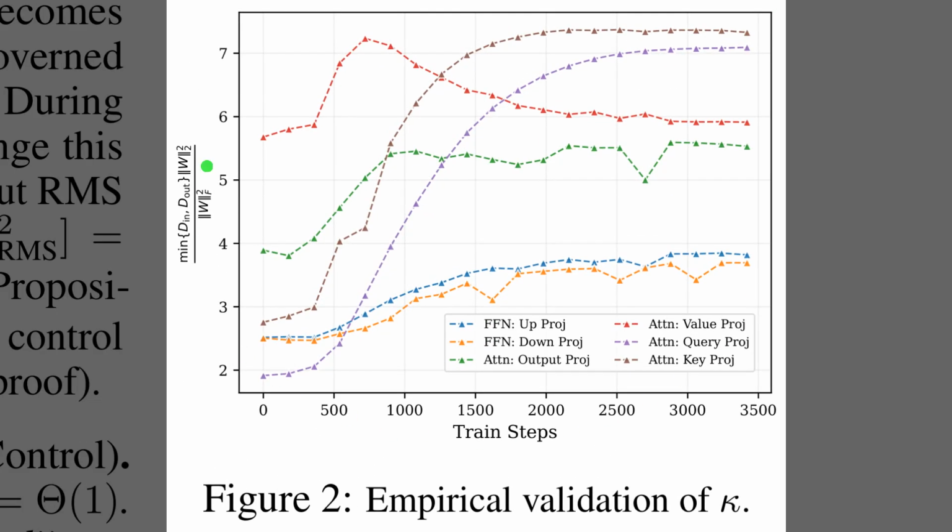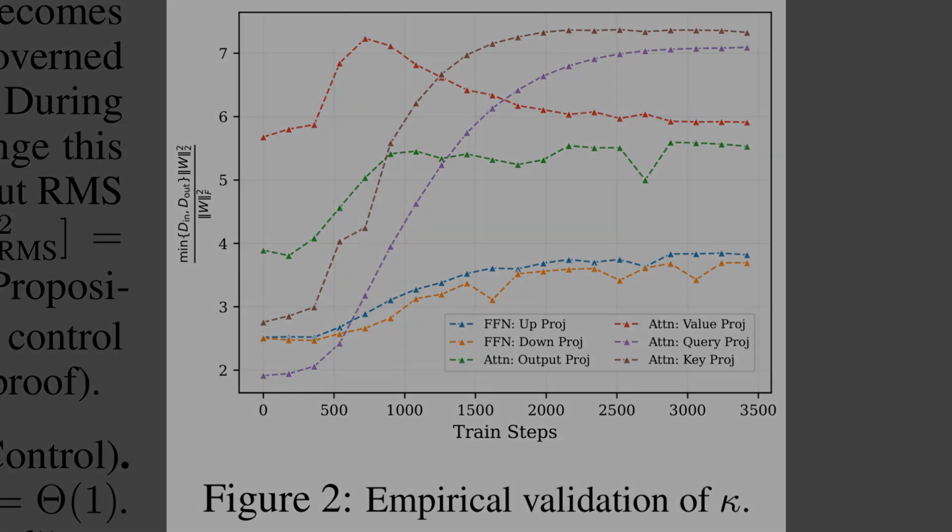That previous plot showed why worst-case bounds fail. To find a better approach, Figure 2 tracks a structural constant called kappa across different network layers. This metric essentially measures the stable rank of the weight matrices, and the plotted lines confirm these values naturally stabilize over time. Because the matrices maintain this high stable rank, the optimizer can safely use a larger constraint boundary. This larger radius successfully controls average activation scales, which preserves the model's capacity to learn.